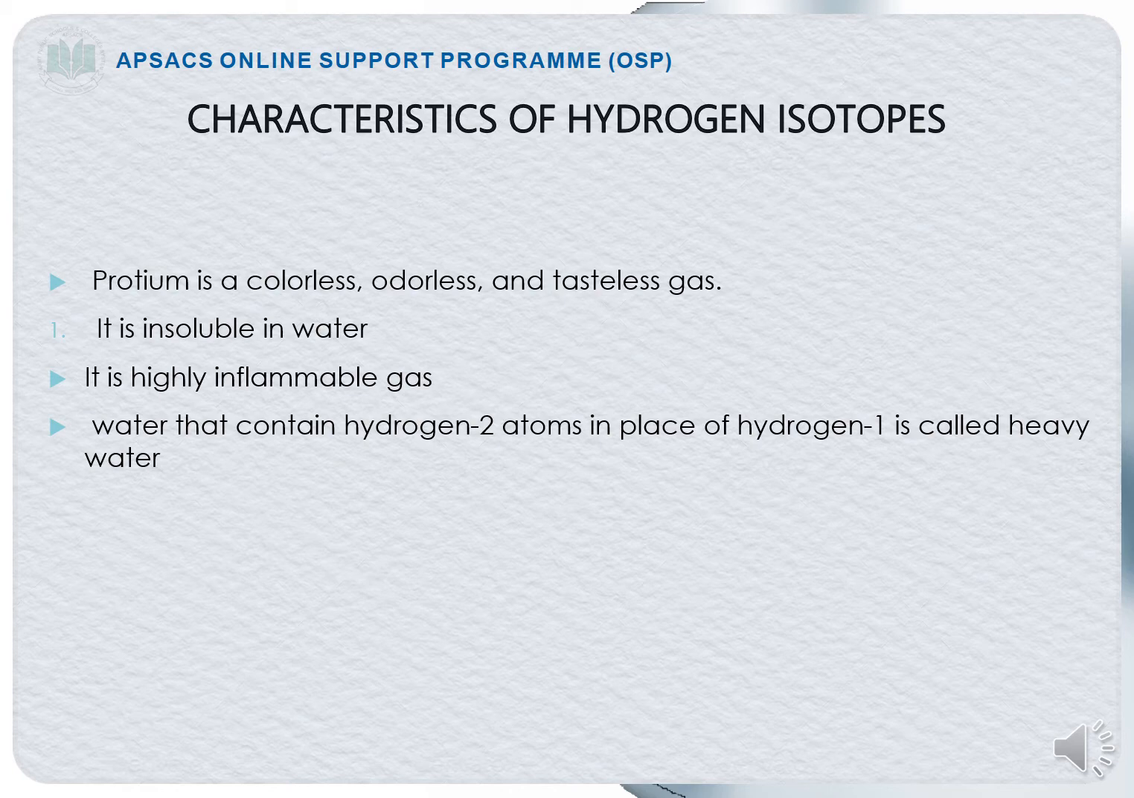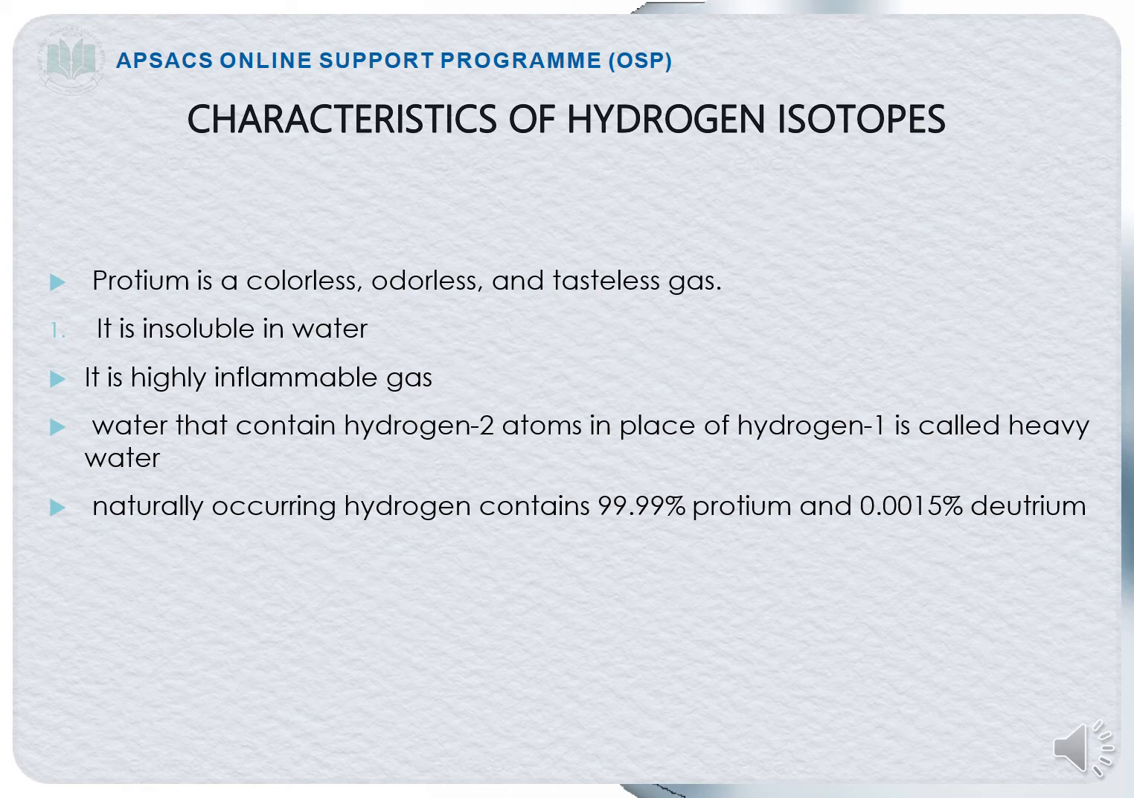Water that contains hydrogen 2 atoms in place of hydrogen 1 is called heavy water. Now the water that contains hydrogen 2 atoms of hydrogen will be known as heavy water instead of hydrogen 1. Now what is heavy water and what is ordinary water? We will discuss it further.